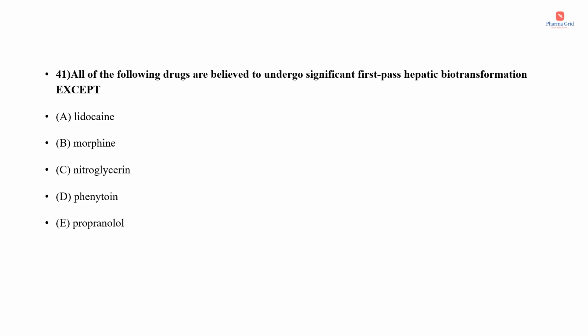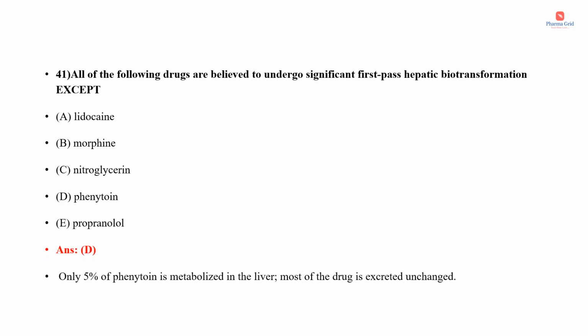So in the question they have asked us to find out the drug which does not undergo first pass metabolism. So here the correct answer is option D, that is phenytoin. Only 5% of phenytoin is metabolized in the liver. Most of the drug is excreted unchanged.